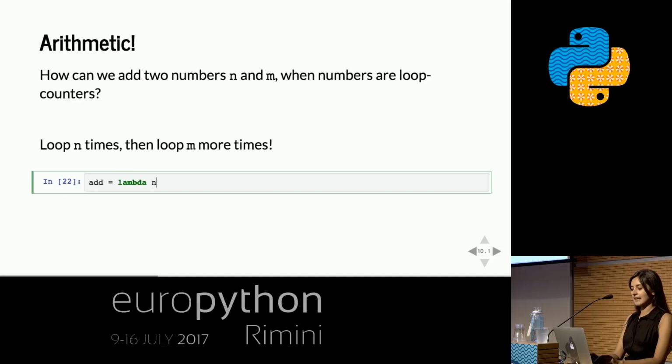So how do we represent that? Add is going to take an n and an m, and it's going to loop n times, first of all. So that means we apply n to f. Oh, sorry. It's going to return a number, which looks like that, as we've seen a couple of times. It's going to apply n to f and then to x. But then we're going to add on a couple of extra loops. So we're going to apply f again m times to the result that we got from looping n times. I think this is right.